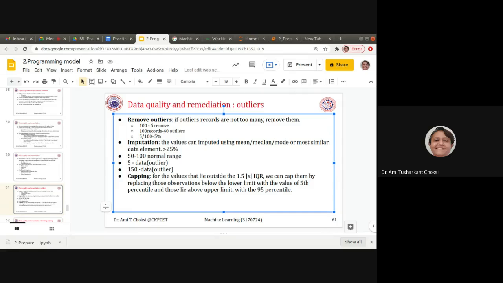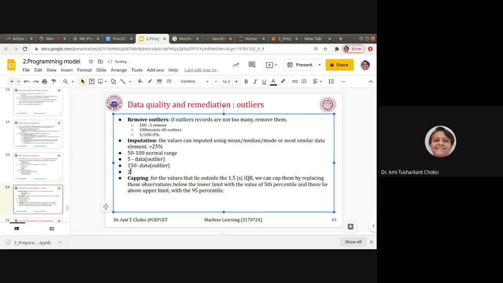So here you can say I am only considering the data that is 5 and one is 150. So should we remove them because they are found as 2 only? So 2 means if we are having the data 100 also, then from 100 only 2 are outliers, so 2 by 100. So you can say only 2% of data is having outlier, so we can remove them, isn't it?